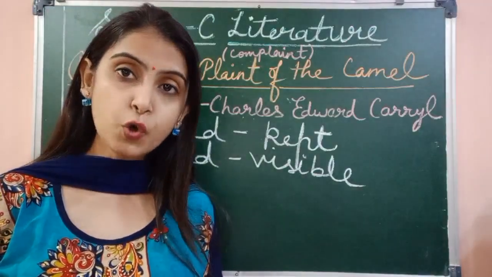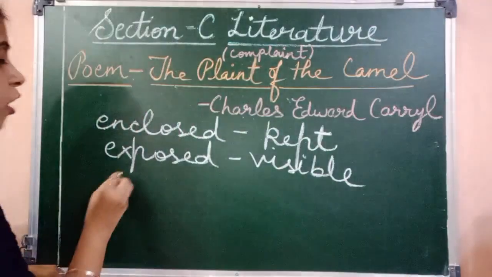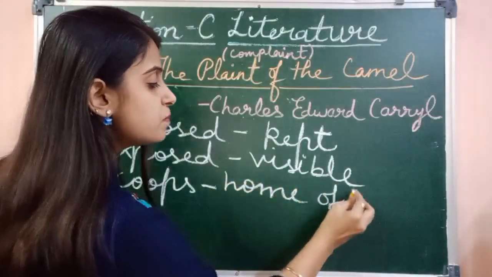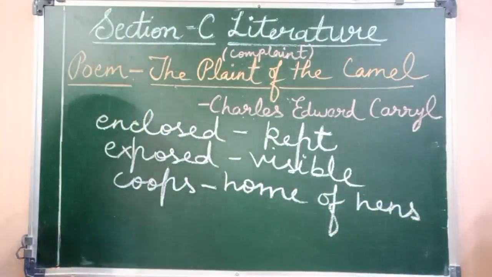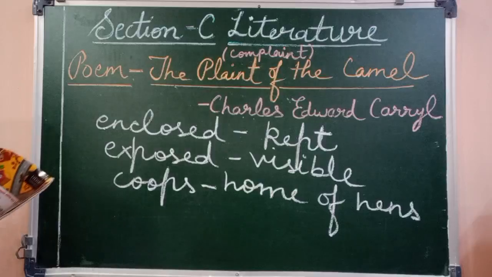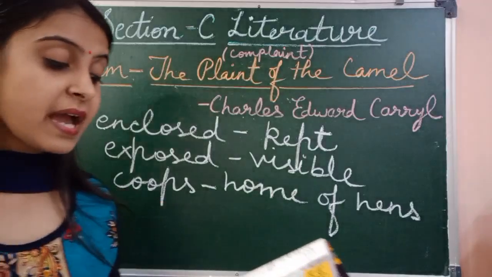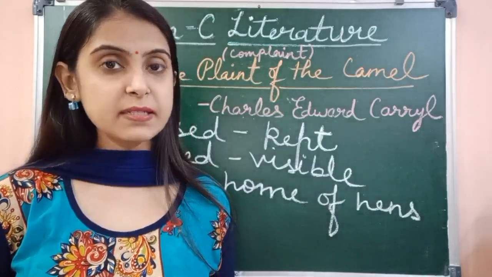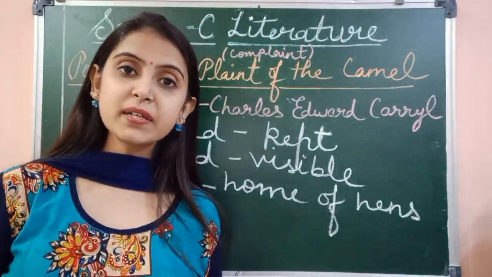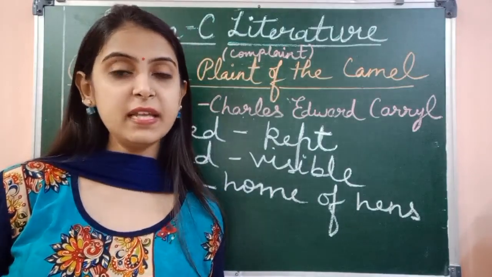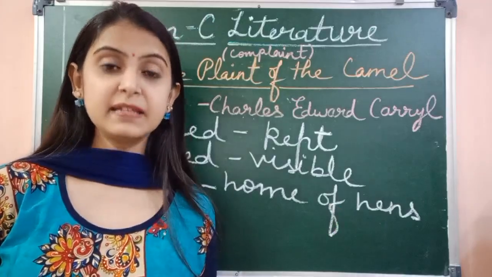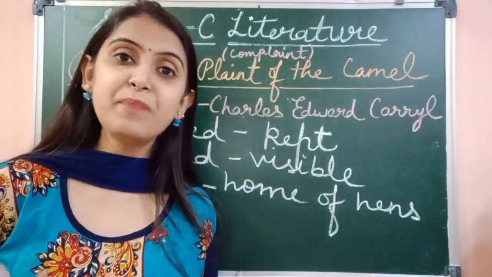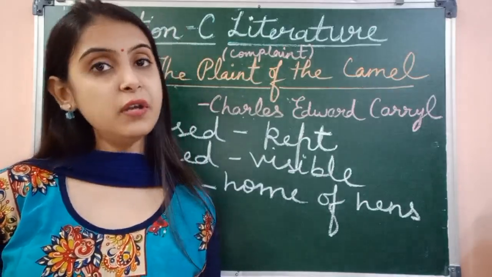Then he says coops are constructed for hens. Now what is the meaning of coops? Coops means home of hens. So he is saying coops are constructed for hens. Constructed means made or built. So coops are built for hens. Kittens are treated to houses well heated. Now who is a kitten? A kitten is a young one of a cat. And where do kittens live? They live in a house, in the houses that are well heated, that keep them safe. So every animal that he is talking about has a special or a different house to live in.